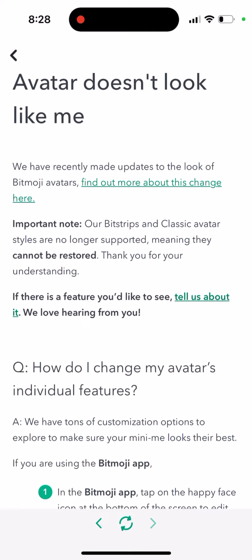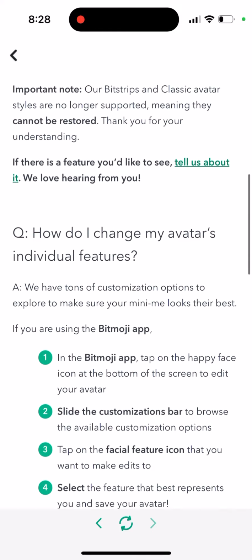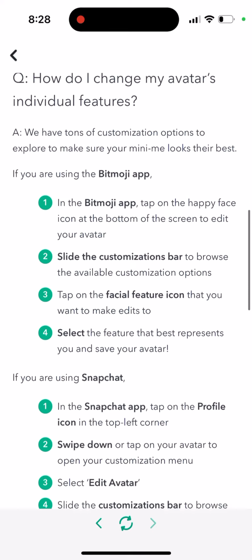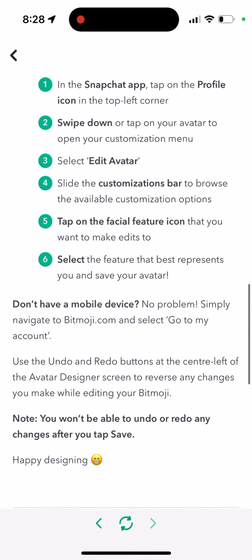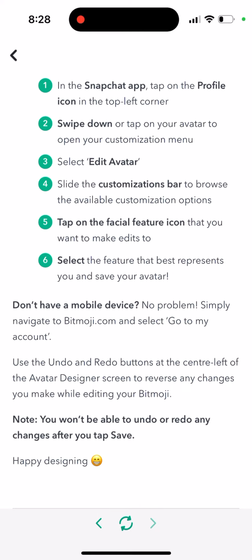It's quite annoying. You can also reach out to them and suggest some features, but yeah, you can just try to edit your avatar, select the features that best represent you, and save your avatar. So you can recreate your avatar, try to do that if you don't like it, but it's still quite annoying. I would really like them to have an option like, hey, here is the old avatar, you can keep that, or here is a new 3D avatar, you can also use that. But unfortunately there is no option like that.